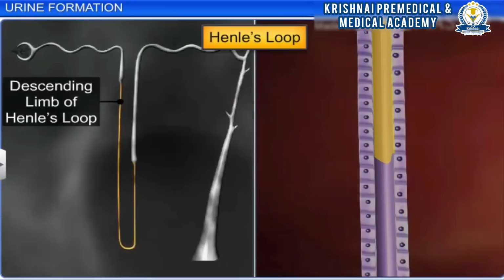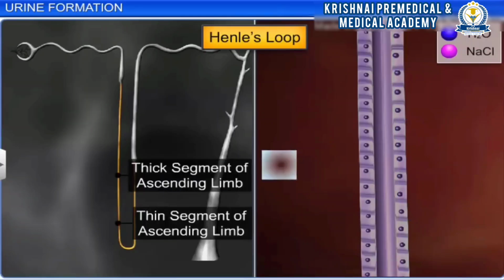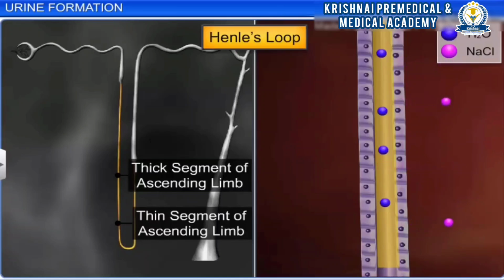The descending limb of Henle's loop is permeable to water and almost impermeable to electrolytes, which helps concentrate the filtrate as it moves down. The ascending limb is permeable to electrolytes, actively or passively, and is impermeable to water. Therefore, electrolytes pass into the medullary fluid and dilute the concentrated filtrate as it passes upward.